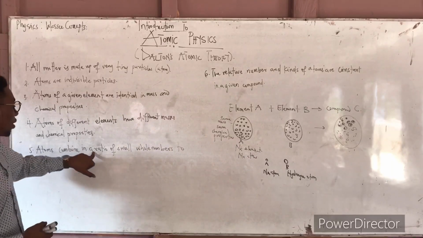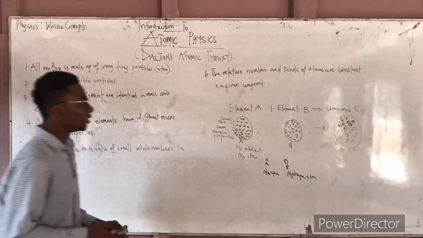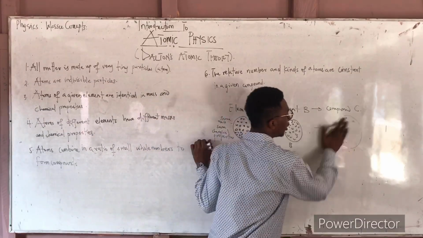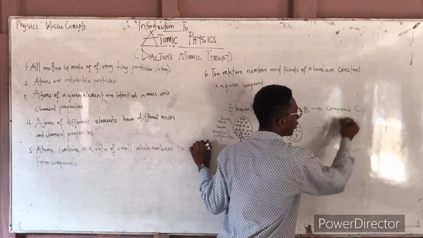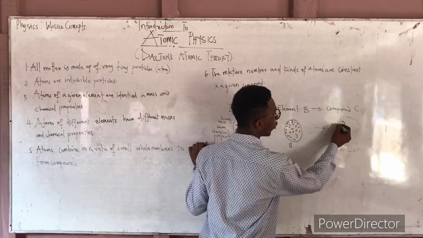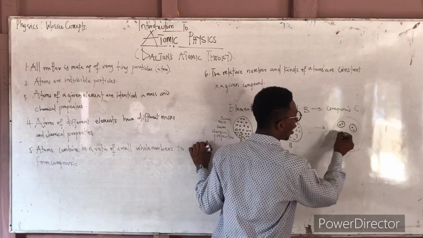Atoms combine in a ratio of small whole numbers to form compounds. So let's assume, for instance, that the compound C here can have this.